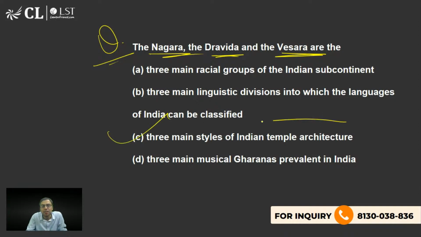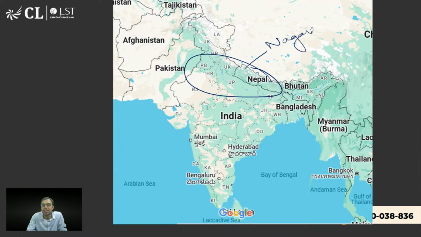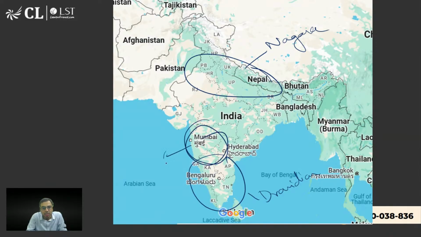The three main styles of Indian temple architecture. C is the right answer. देखो, North India में जो temple designing होती है उसको कहते हैं Nagara style temple designing. South India में कहते हैं Dravidian style, तमिलनाडु वगैरह में होता है. और कर्नाटक, महाराष्ट्र इस region में होता है Vesara style, which is a mixture of Nagara and Dravidian.